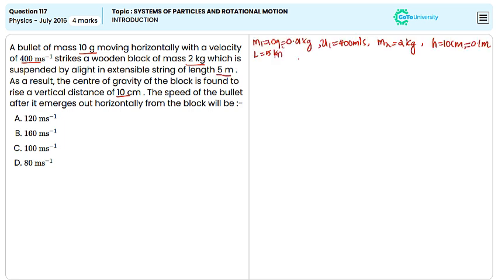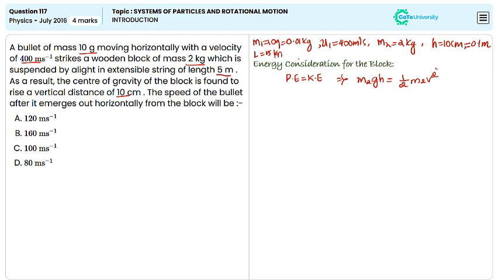The vertical rise of the block corresponds to its kinetic energy being converted to potential energy. Using the conservation of mechanical energy, that is, potential energy is equal to kinetic energy, we get m2gh equals half m2v squared.